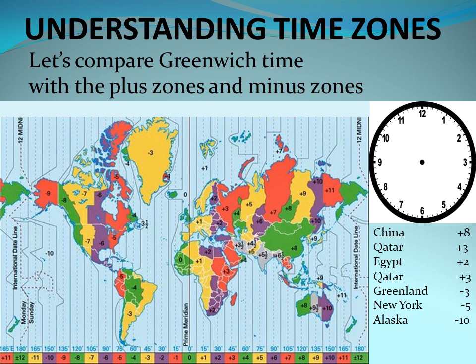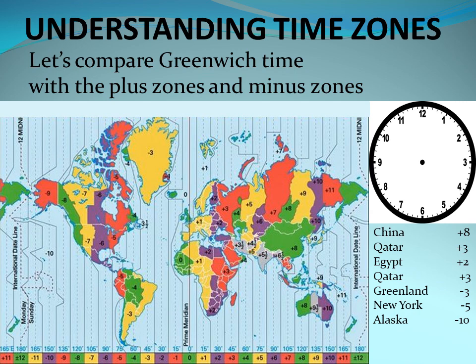Okay, what about Greenland, the minus countries? Let's look at the minus countries. Let's look at Greenland, for example. Greenland is a -3 country. We already said the time is 4:52 a.m. in Greenwich. So what time will it be in Greenland?